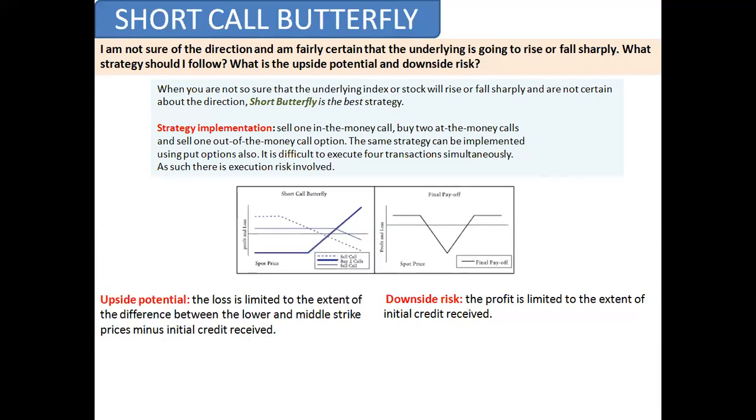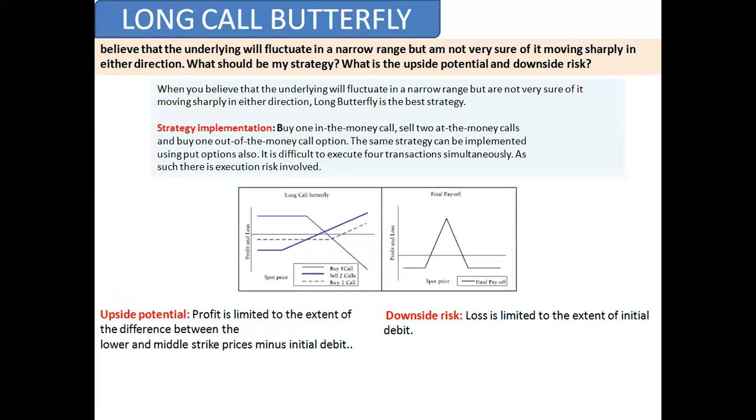The only thing is that you require around 2.5 lakhs to hold for 2 weeks, and you can get a profit of 5,000 to 10,000, or a loss of 5,000 to 10,000. But here the risk is less and the profit is also less. That's why people use this derivative strategy.